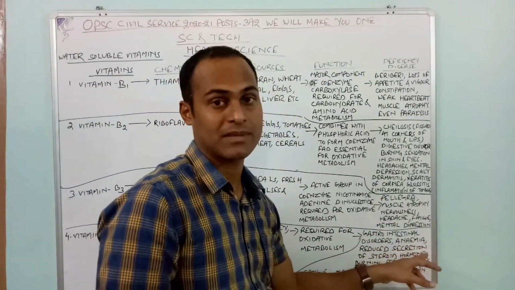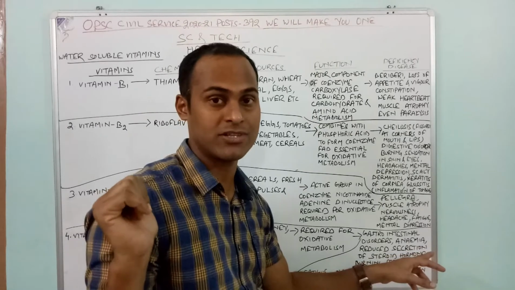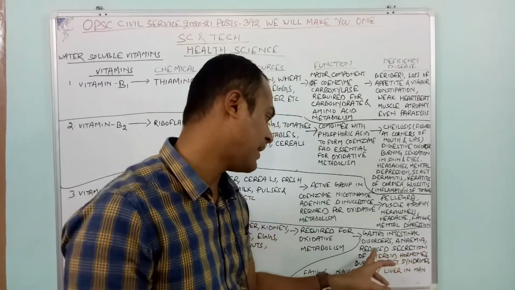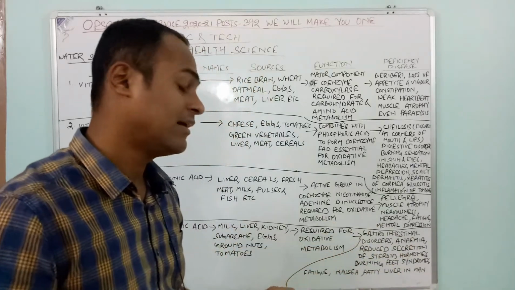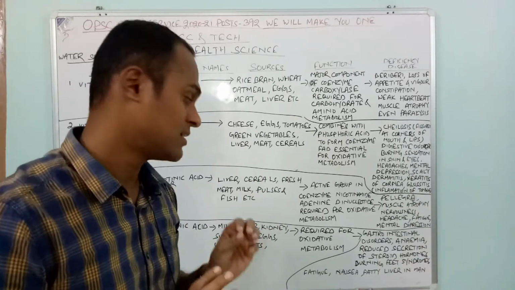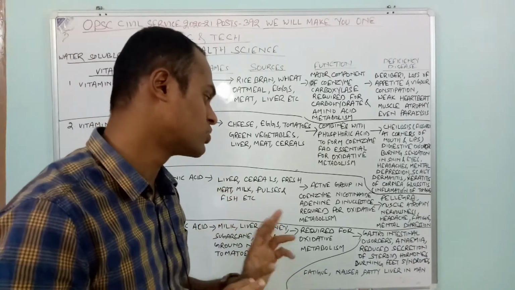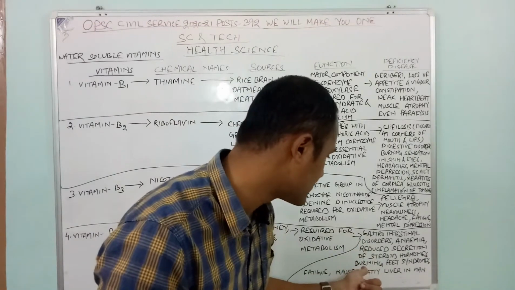Then anemia. Anemia is another disease which might be caused due to deficiency of vitamin B5. Then reduced secretion of steroid hormones. Some steroid hormones will be reduced because of this vitamin deficiency.